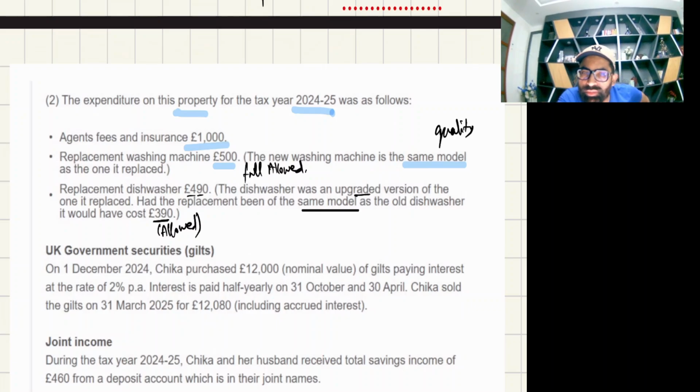So my dear student, the difference between 490 and 390, 100, is the improvement. Only 390 is allowed.